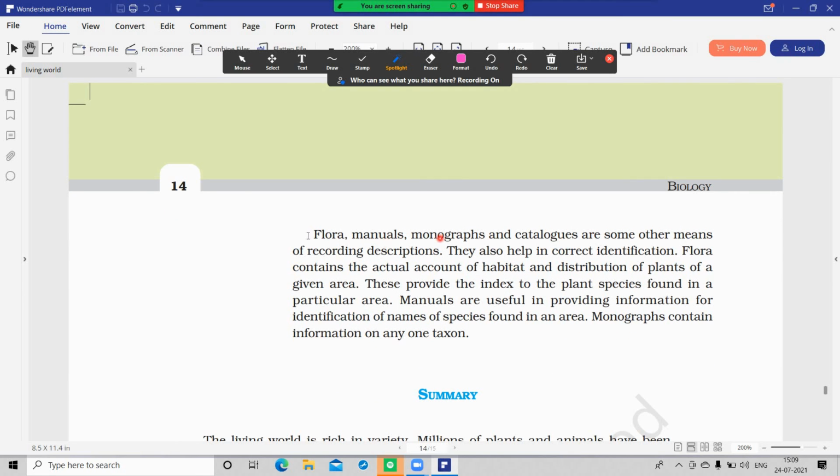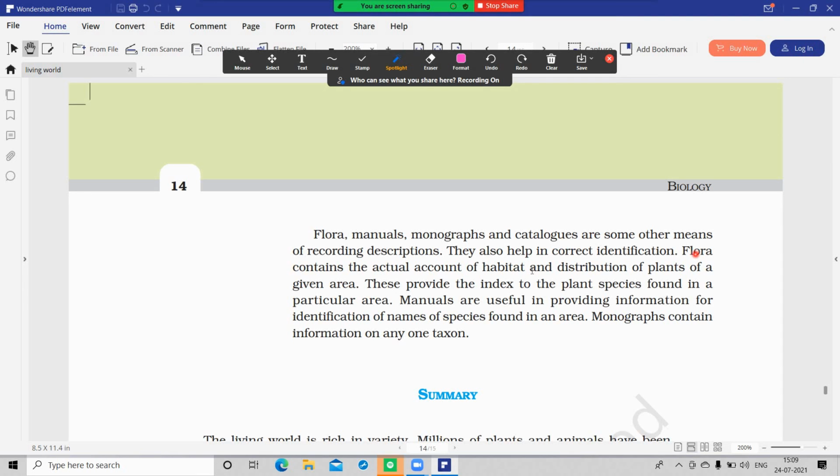Flora, manuals, monographs and catalogs are other means of recording descriptions. They are used to record descriptions, and they also help in correct identification. What is flora?